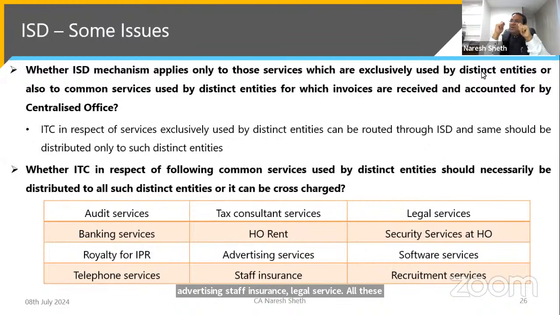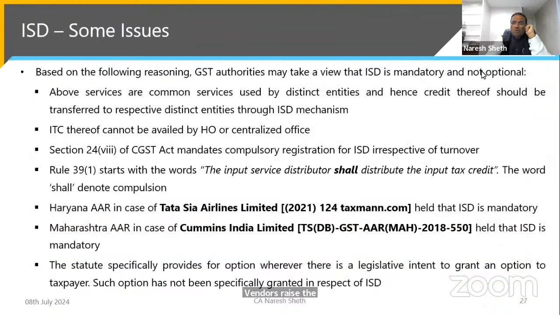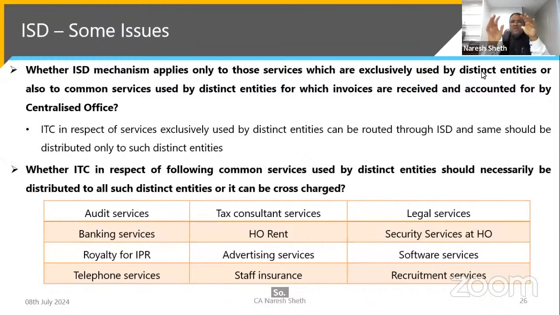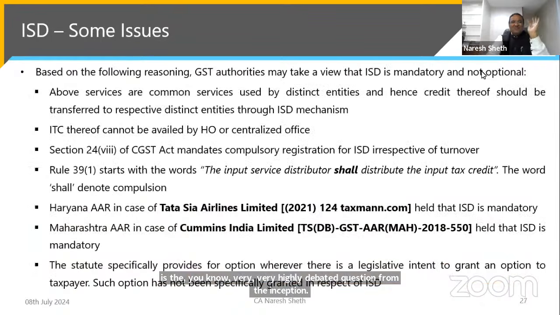For all these services usually vendors raise the invoices on the HO or centralized office. So, whether this is required to be routed through ISD or it can be cross-charged, this has been a very, very highly debated question from the inception, from July 2017 till date.